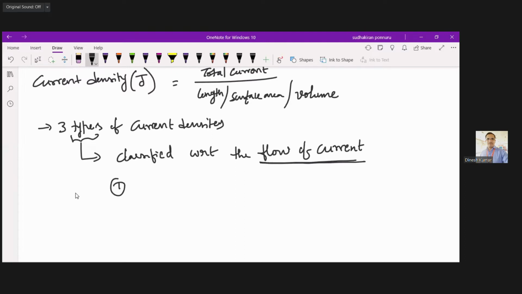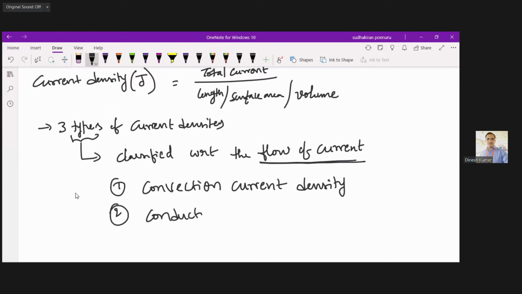The first one is known as convection current density, the second one is known as conduction current density, and the third one is known as displacement current density.